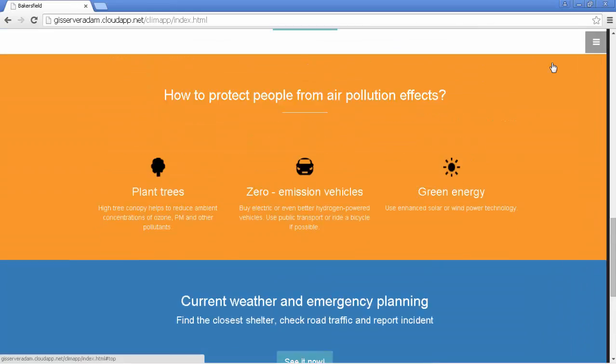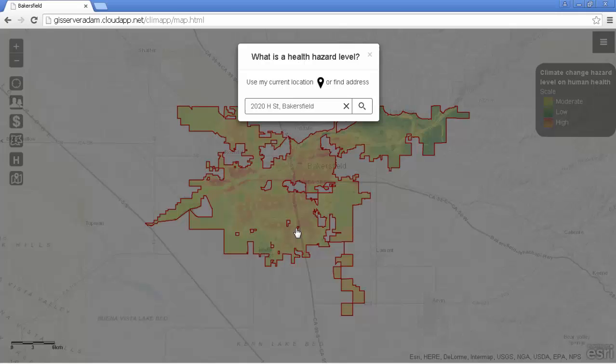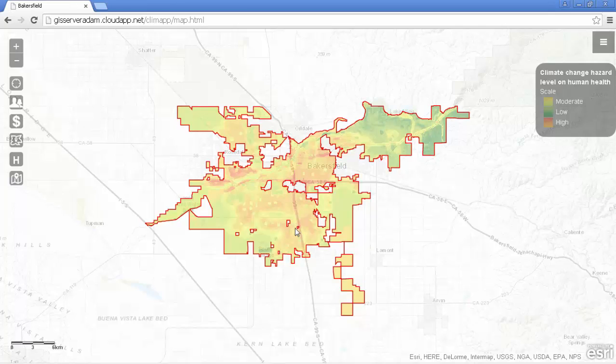This map shows the health hazard level related to climate change effects. This information was created by taking into consideration flooding areas, traffic congestion, park and green area proximity, elevation slopes and building density. The highest level is in the central area, the lowest one is in the northeast area.